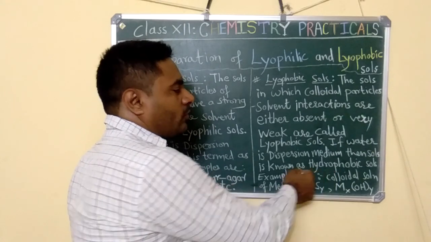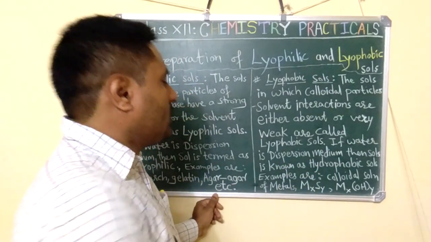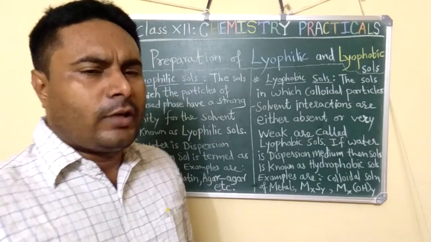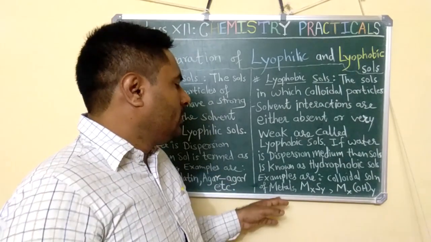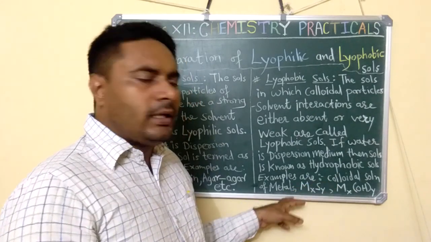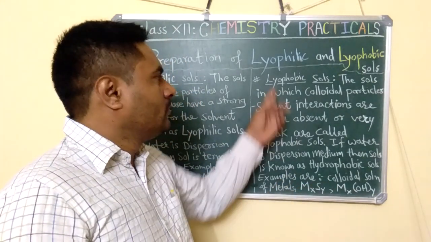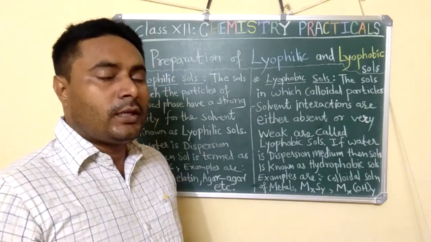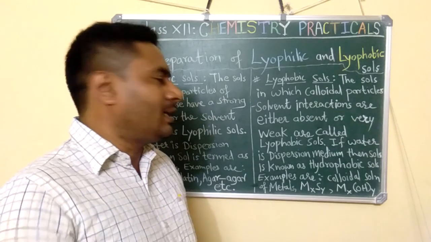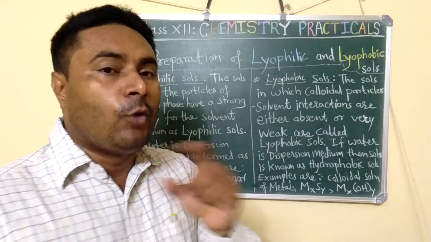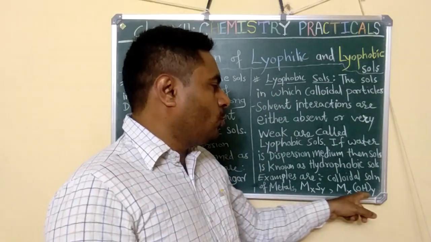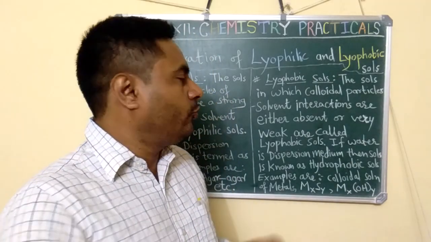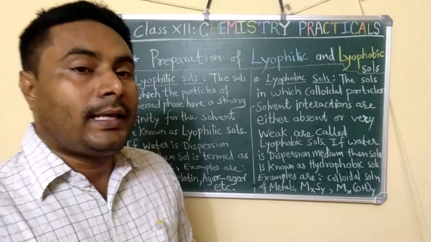Hydro stands for water. Examples are colloidal solutions of metals. So if for any metal you consider the colloidal solution, then it can be considered a lyophobic sol. Then what is MxSy? That is metal sulfides. Metal sulfides are also examples of lyophobic sols. Then MxOyH, that is metal hydroxides. Metal hydroxides also fall in this category, that is, lyophobic sols.